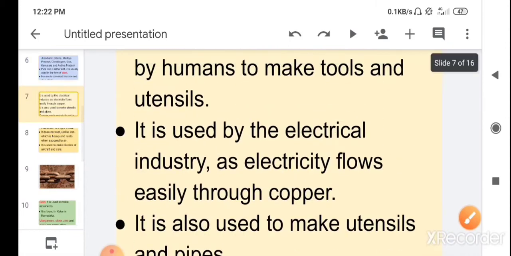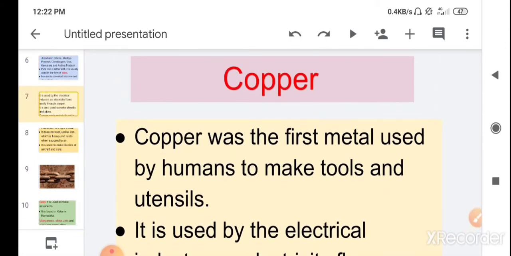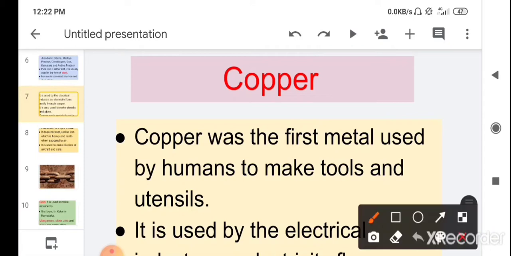Children, then our next type of metal is copper. Copper is also hard and shiny, so that is why it is known as metal. Children, copper was the first metal used by humans to make tools and utensils.